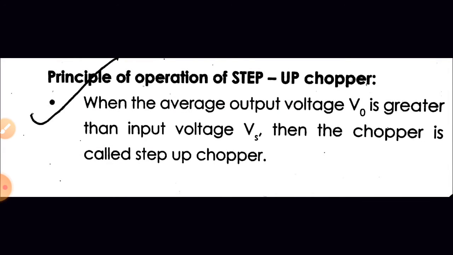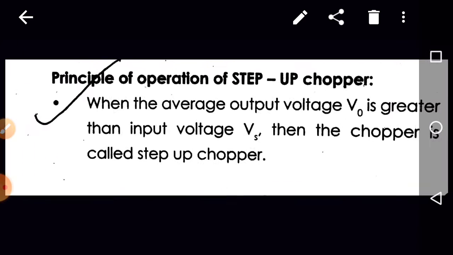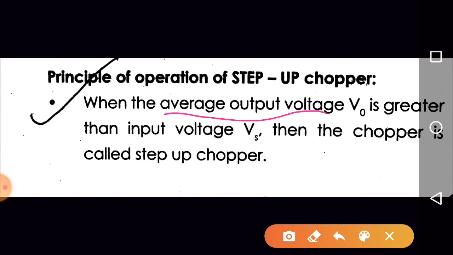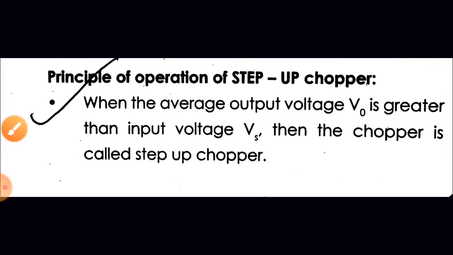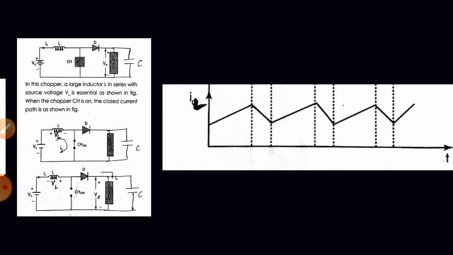Next, let us discuss the principle of operation of the step up chopper, or it is also known as a boost converter, right? Step up chopper means what? The average output voltage is greater than the input voltage Vs, right? So next, let us discuss the circuitry and the circuit operation of the step up chopper.